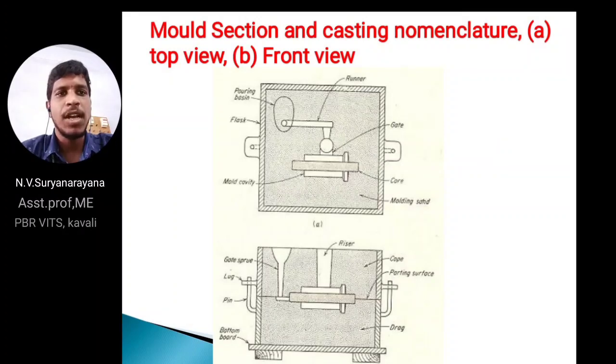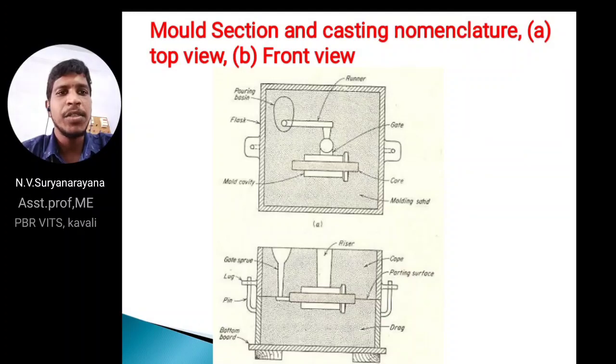Here I am also showing the elements of patterns, like the stepped pattern or single pattern. Next, the multi pattern or double pattern. In this I am showing the double pattern here, and the gating system, runner and lug.